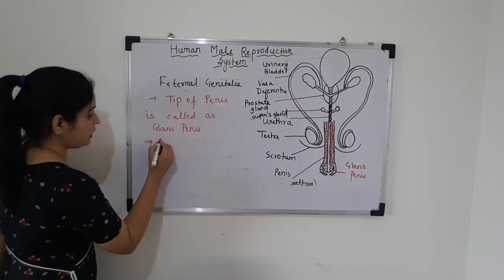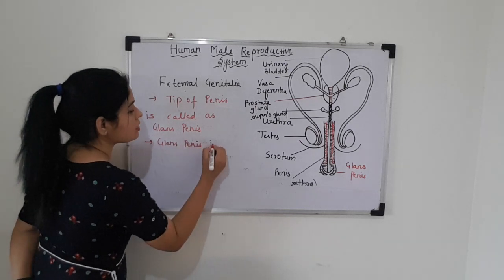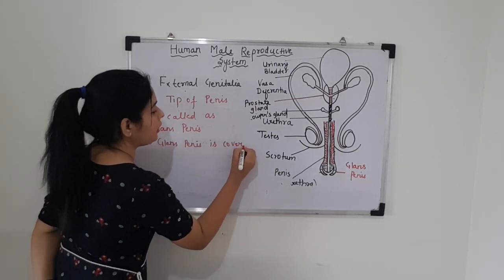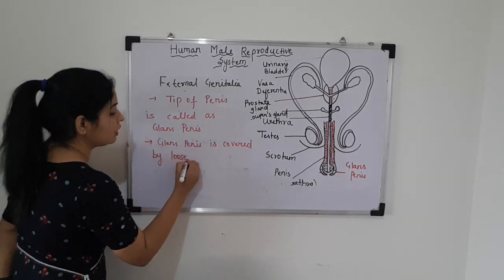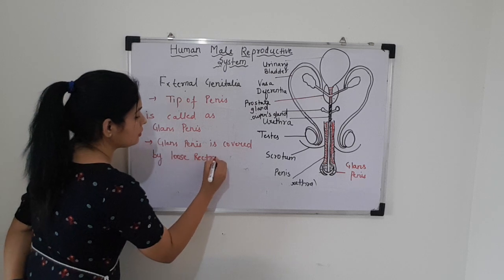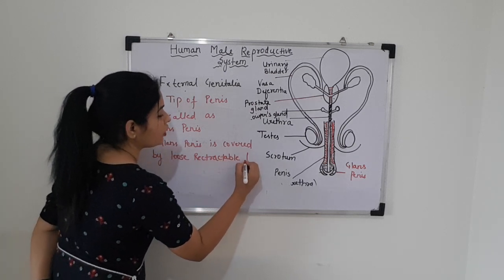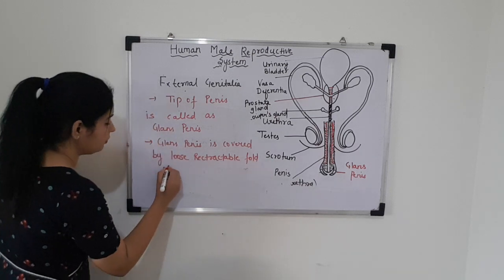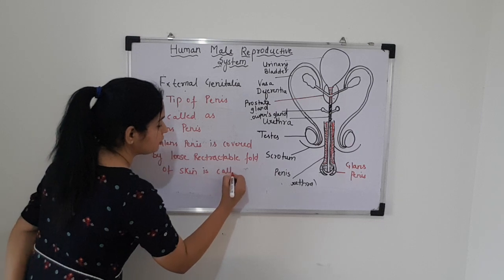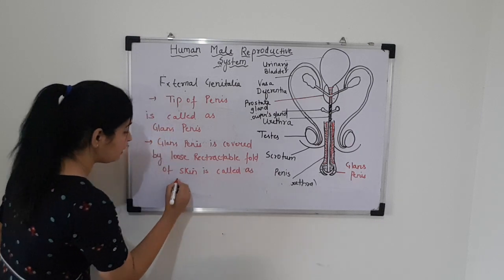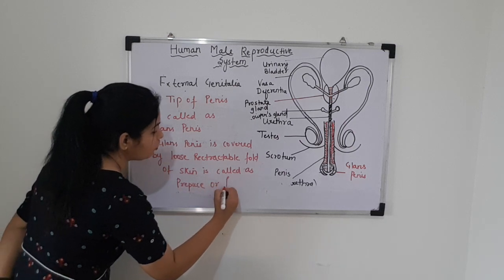This glans penis is covered by a loose, retractable fold of skin. That fold of skin is called prepuce or foreskin.